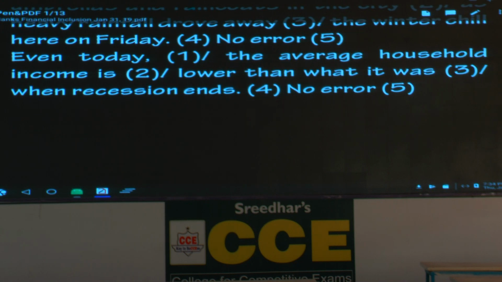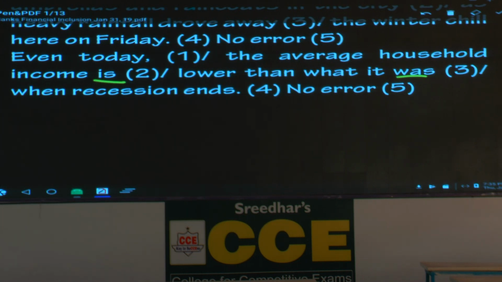Question number 4. Even today, the average household income is lower than what it was when recession ends. First, you underline the verb is. There are two clauses. Even today, the average household income is lower than. This talks about a fact. Than what it was. Underline was. Then the context goes into the past. What it was when recession, what will you say?